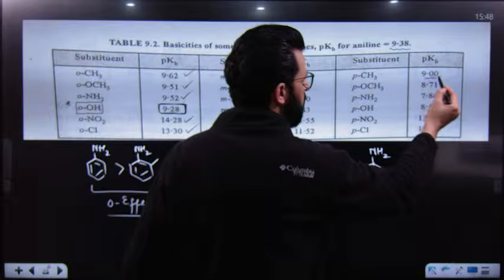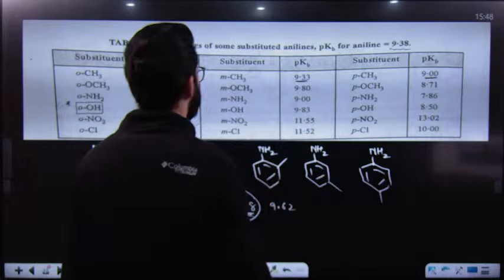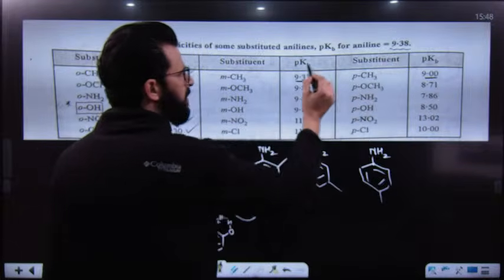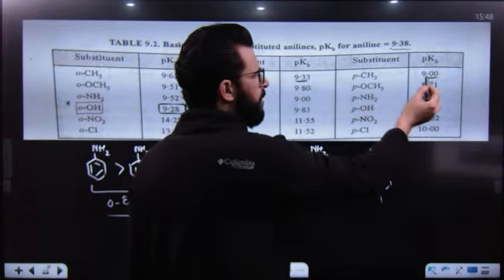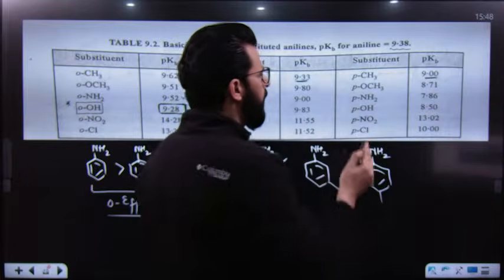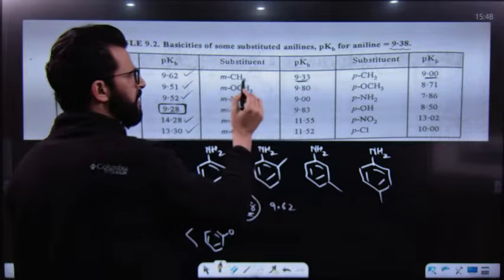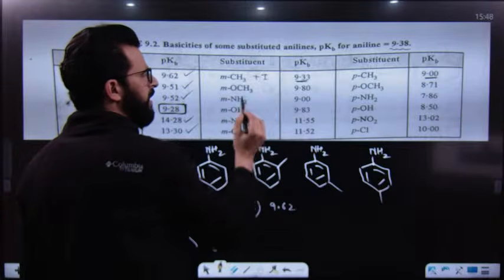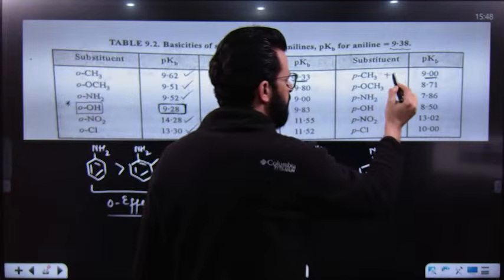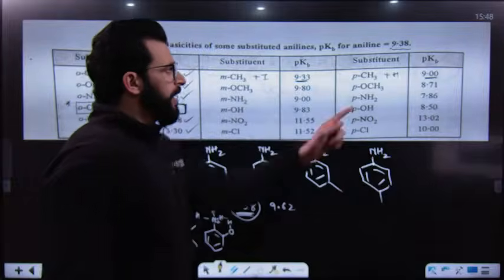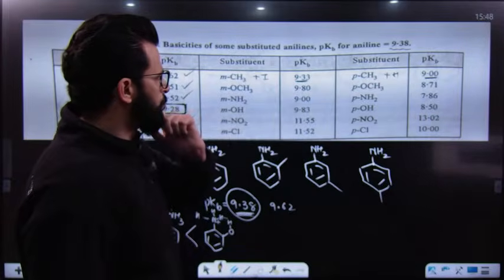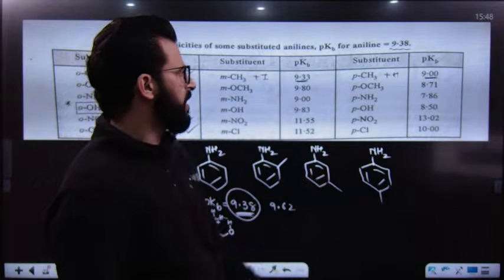Here it's 9.33. Now, why has the value increased over here and decreased over here? CH3 is electron donating. It donates more electrons from the para position as compared to meta because it shows plus I from meta and plus H from para, the dominant factor. So it gives more electrons towards this nitrogen and increases electron density.